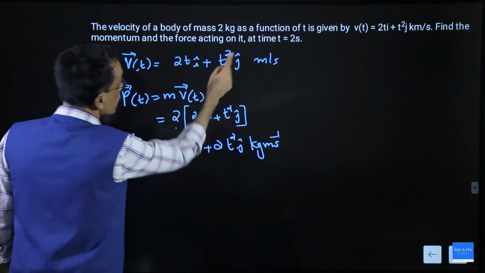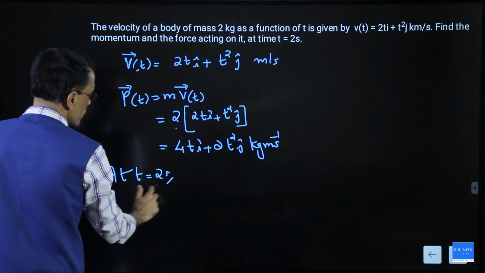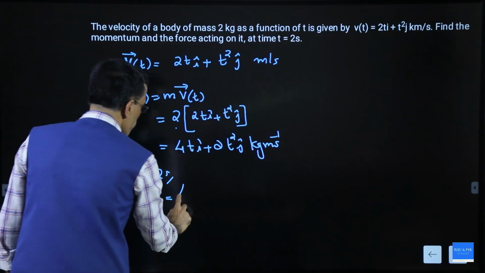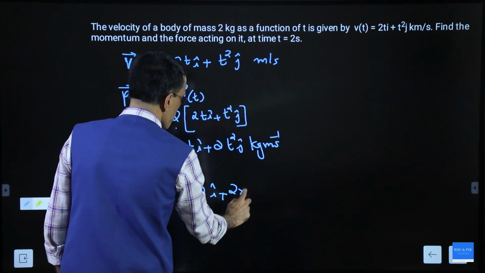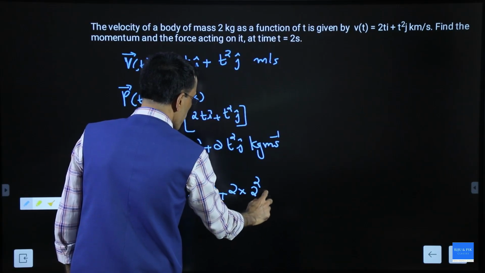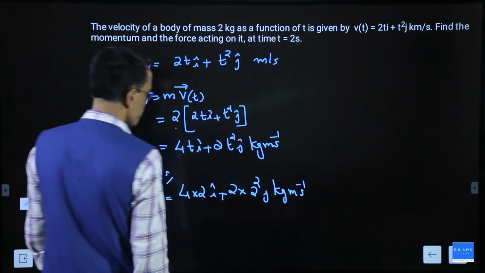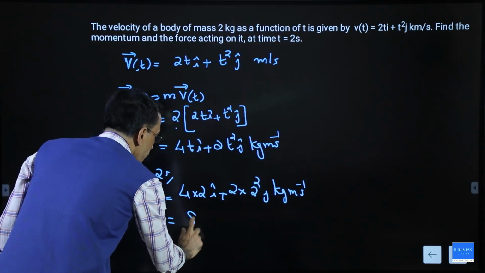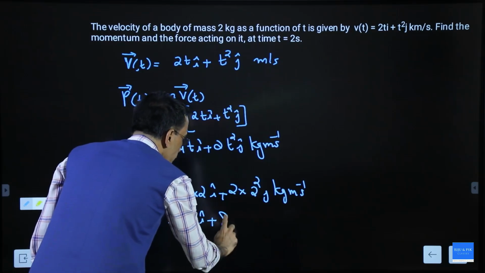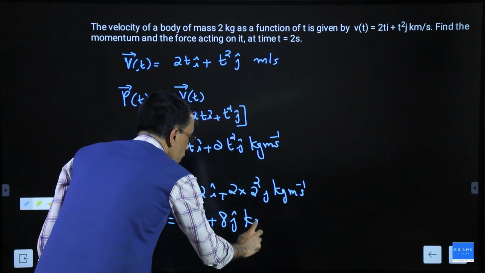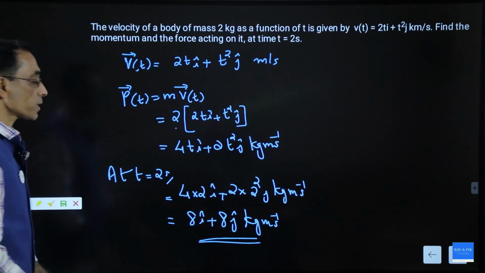You want the momentum at t equal to 2 seconds. What to do? At t equal to 2 seconds, substitute. What do you get? You will get 4 into 2 i plus 2 into 2 square j kilogram meter per second. This gives you 8i plus 2 into 2 square, which is again 8j, kilogram meter per second. This is the momentum at that time.